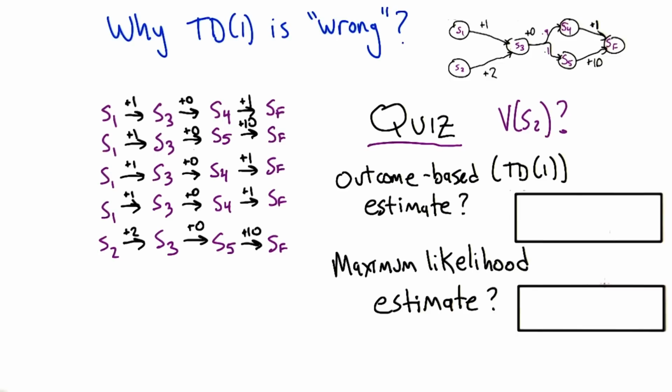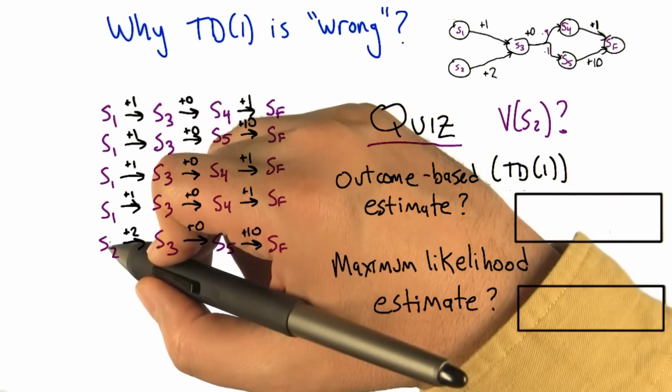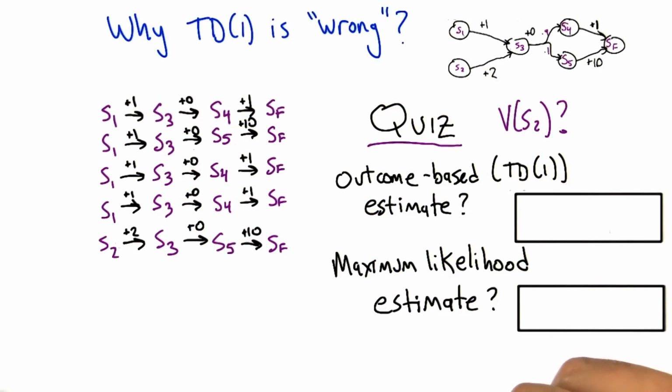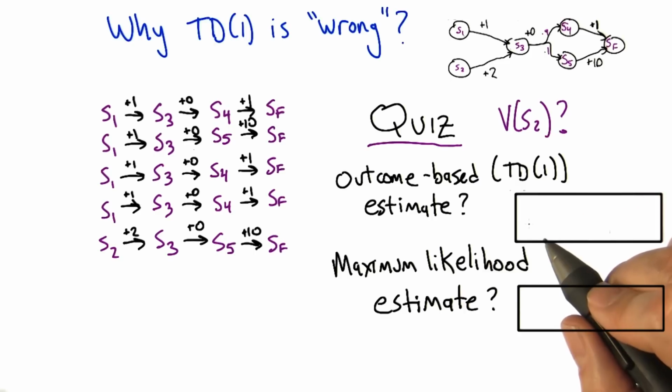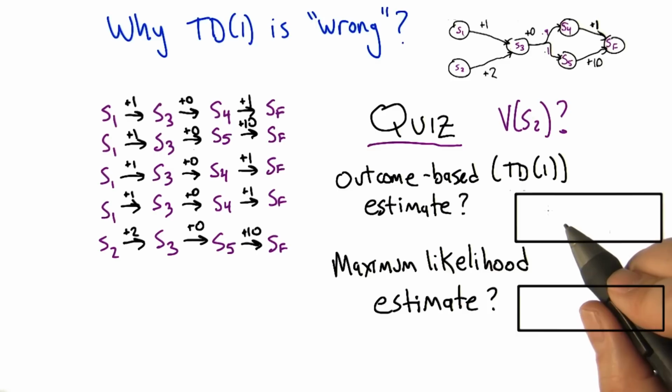Okay, so you want me to tell you what the value of S2 is, or what I would estimate the value of S2 to be using the TD1 outcome-based estimate? Right. And there it should be the average of the reward sequences that we've seen upon encountering S2.